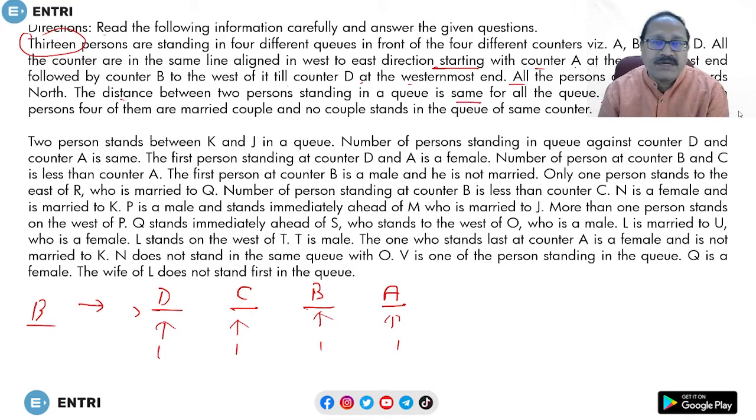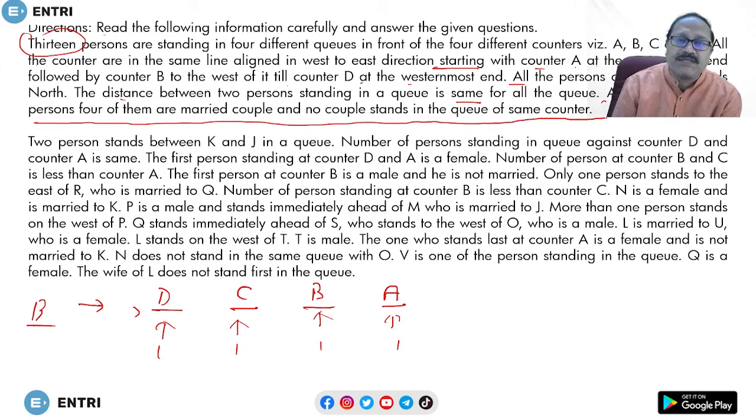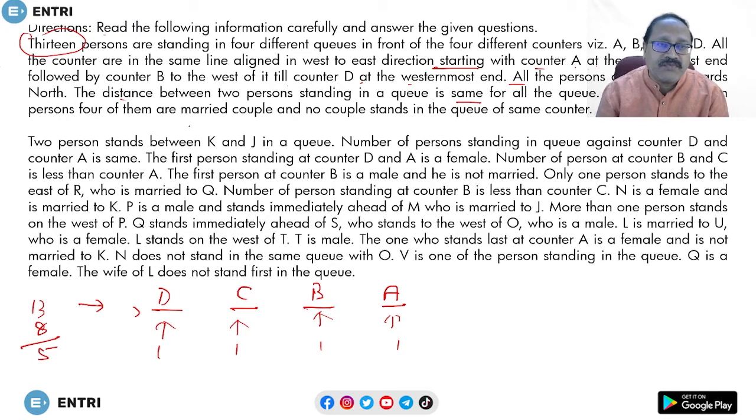The next one: among the 13 people, 4 couples are married couples, and no couple stands in the queue of the same counter. So out of 13 people, 4 married couples means 8 persons are married, and the remaining 5 are not married. No couple stands in the same counter. For example, if P and Q are a couple and P is in counter A, then Q will not be in counter A. So no couple is standing in the same counter.